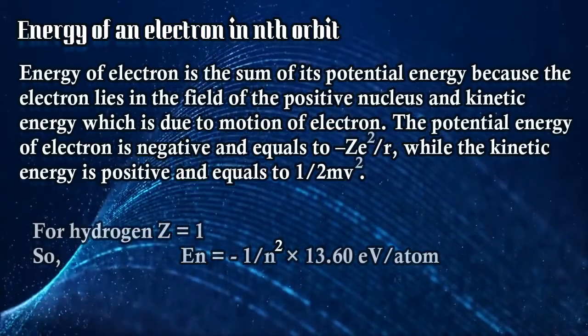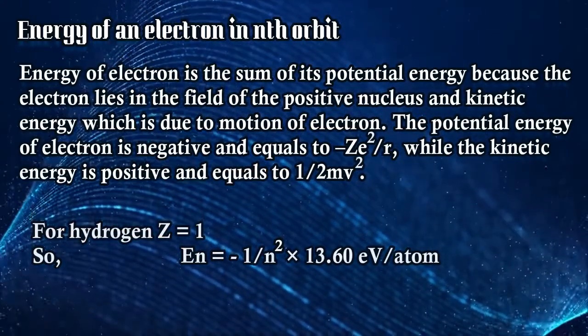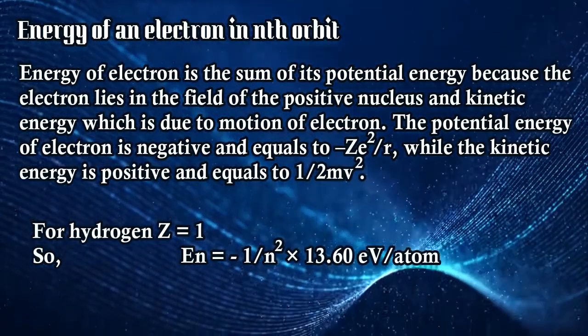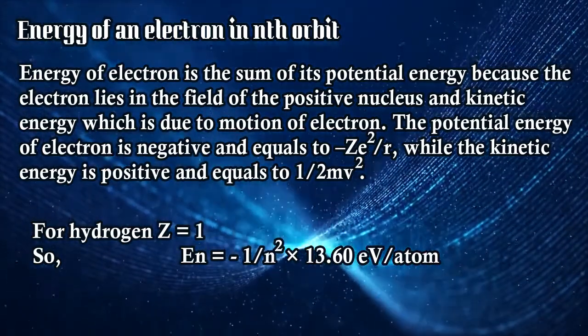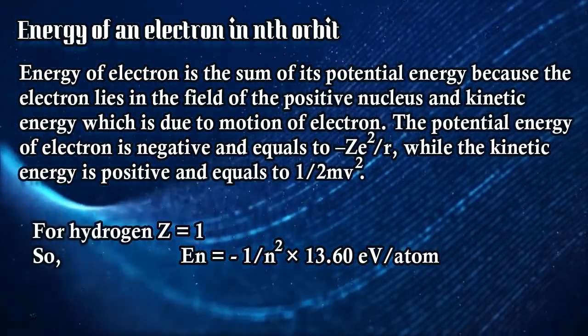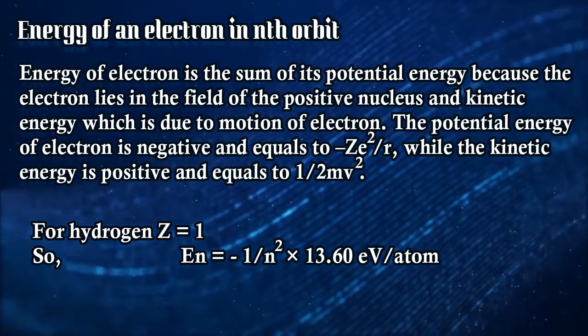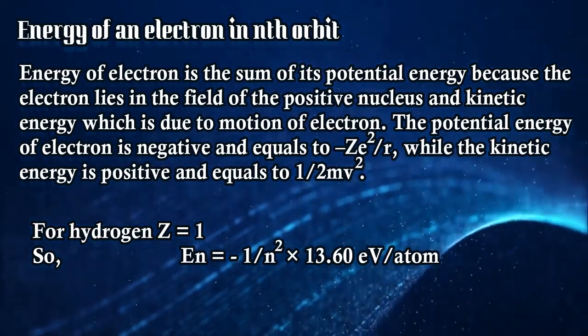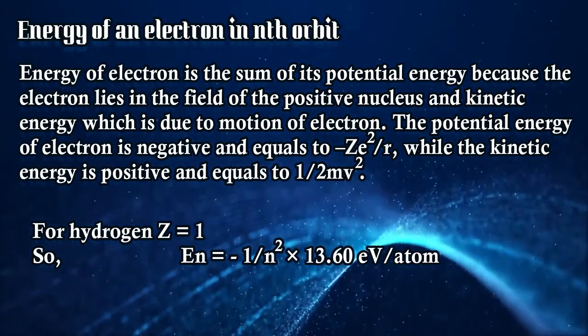The potential energy will be negative, and hence it is given by minus Ze²/r, where minus signifies that the energy is negative. Why negative? Because the object is fixed, right? While the kinetic energy will be equal to half mv². Why half mv²? Because it is the normal general equation for kinetic energy, right?